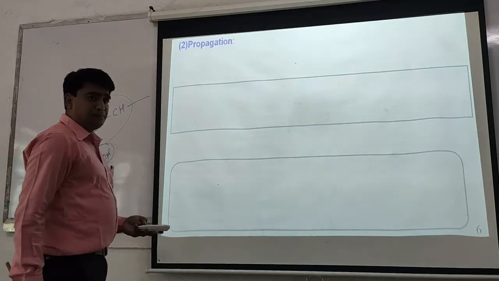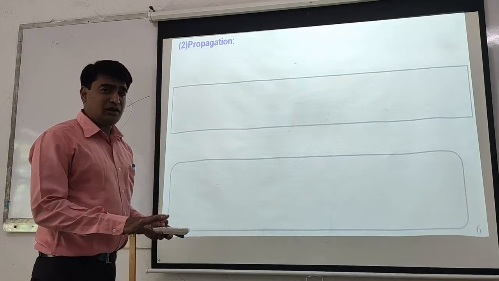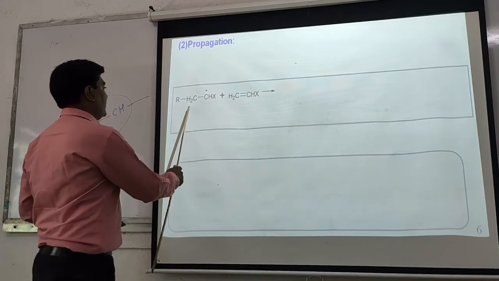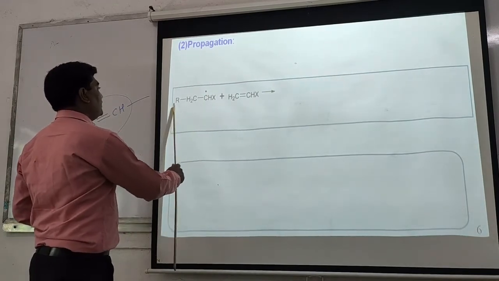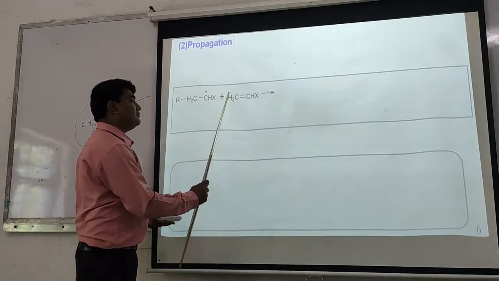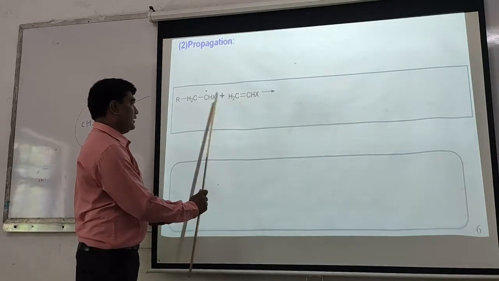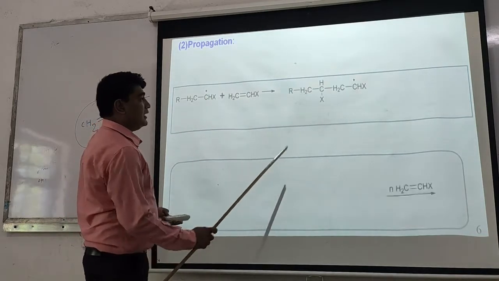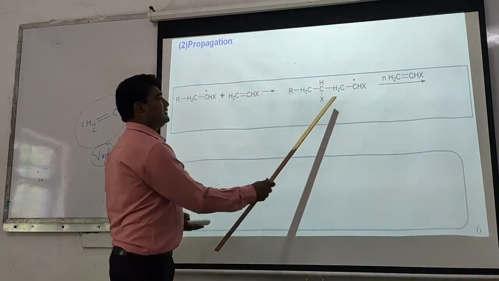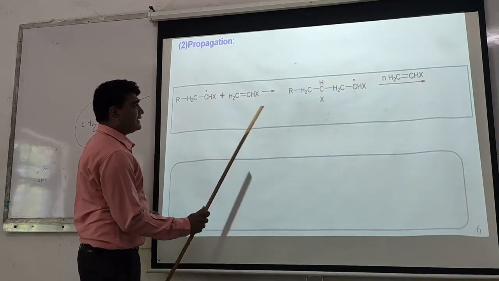Then the second step is the propagation step. Now the new free radical which is generated during the initiation step attacks another vinylic or olefinic molecule. It attacks the pi bond to form another new free radical. See what is happening exactly.